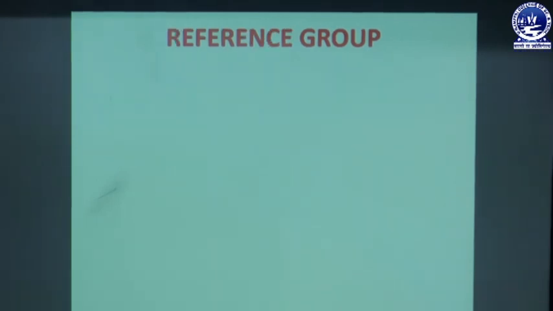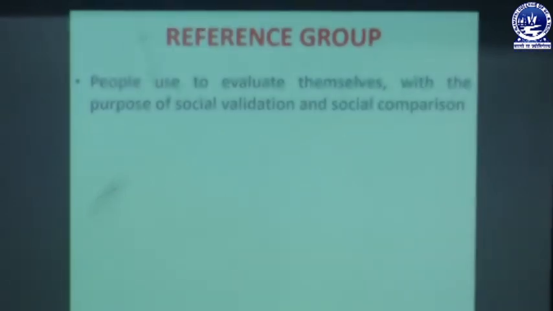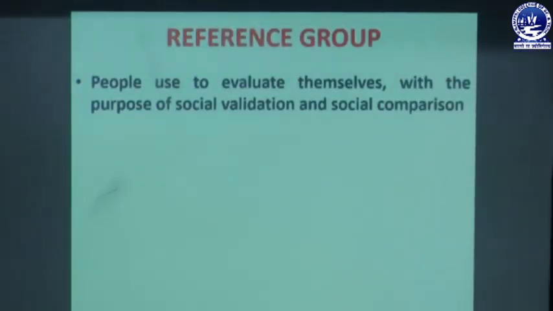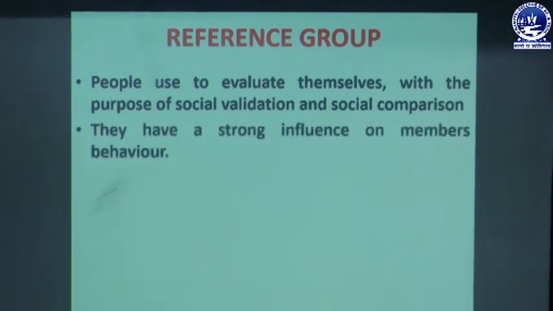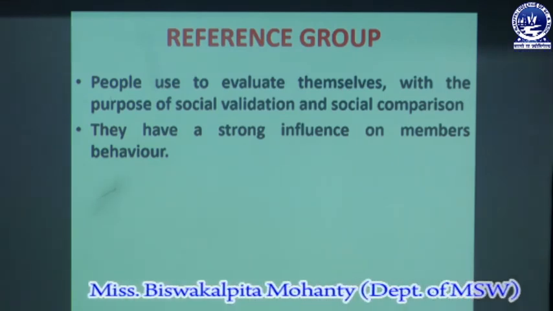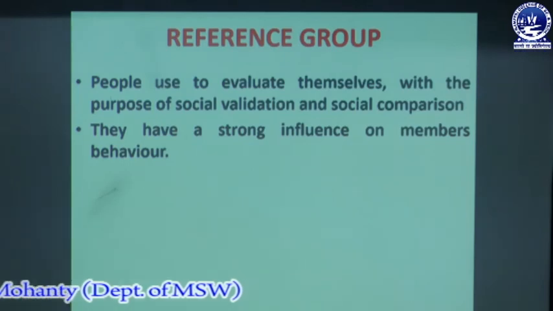Next we will discuss the reference group. People use it to evaluate themselves for the purpose of social validation and social comparison, and it has a strong influence on members' behavior. In a reference group, people evaluate themselves and can also evaluate others. The purpose is social validation and social comparison between each other, and it has a strong influence on the behavior of the members.